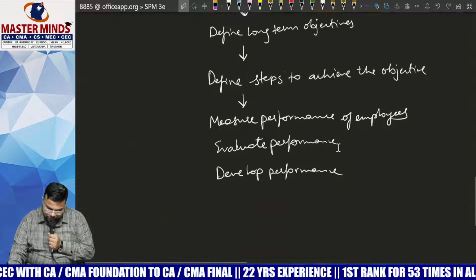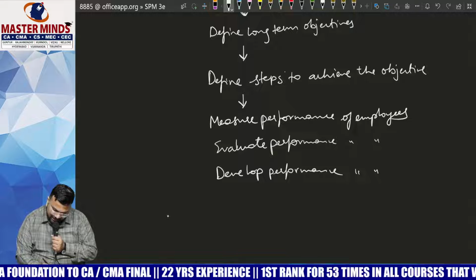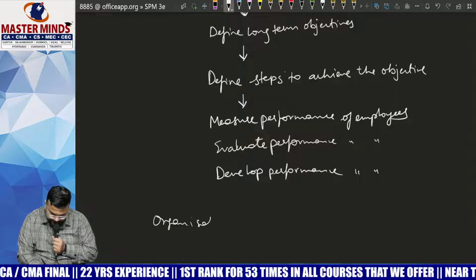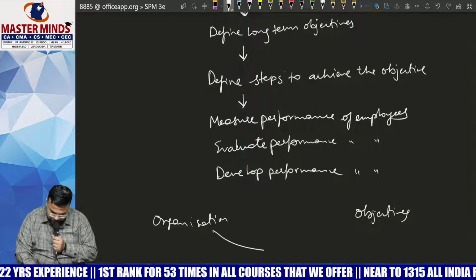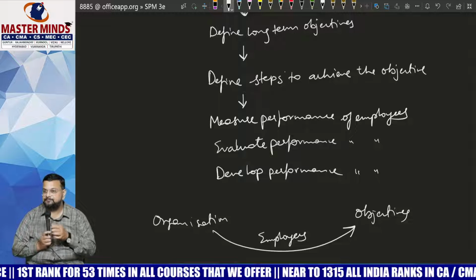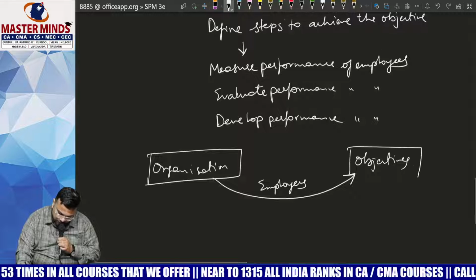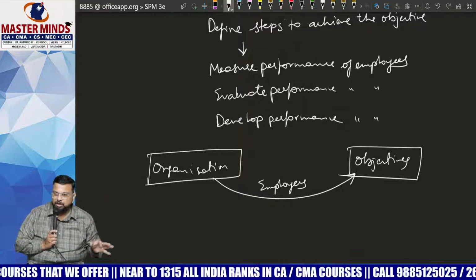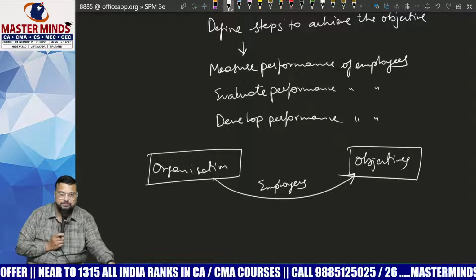You talk about performance of employees, because what management experts say is that the gap between or the difference between an organization and its objectives is bridged by employees. The gap between an organization and its objectives is bridged by employees. In simple terms, employees are the one who will help the organization in achieving their objectives.